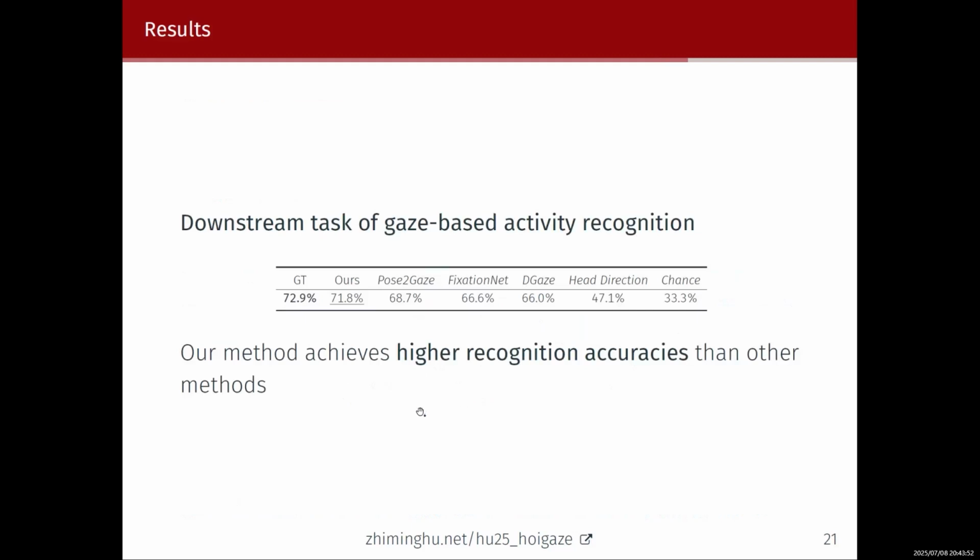In addition, we also evaluate our method on the downstream task of gaze-based activity recognition. In this evaluation, we use different methods to estimate the human eye gaze, and then we use the estimated eye gaze to do the gaze-based activity recognition. The higher the recognition accuracy, the better the gaze quality. We find that our method also achieves higher recognition accuracies than the baseline methods.